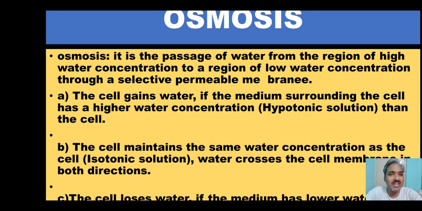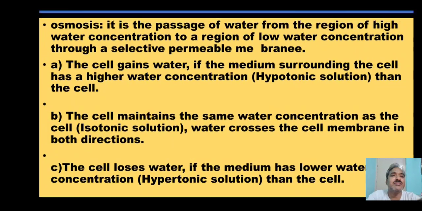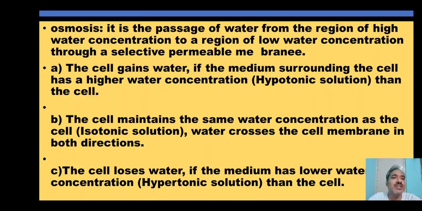Across the cell membrane, the first case: the cell gains water if the medium surrounding the cell has a higher water concentration. If outside the cell the water is high and inside the cell the water is low, that condition we call a hypotonic solution. So the water will start moving inside the cell and the cell swells up. So in hypotonic condition, the cell gets larger in size.